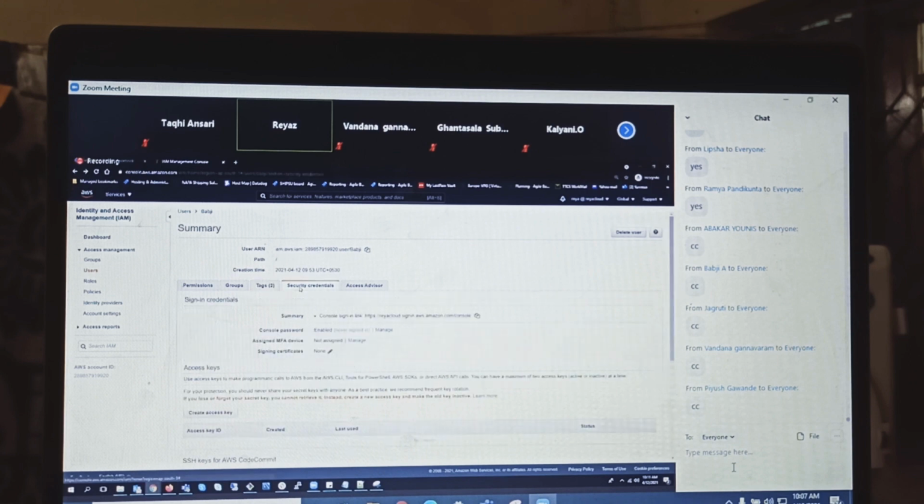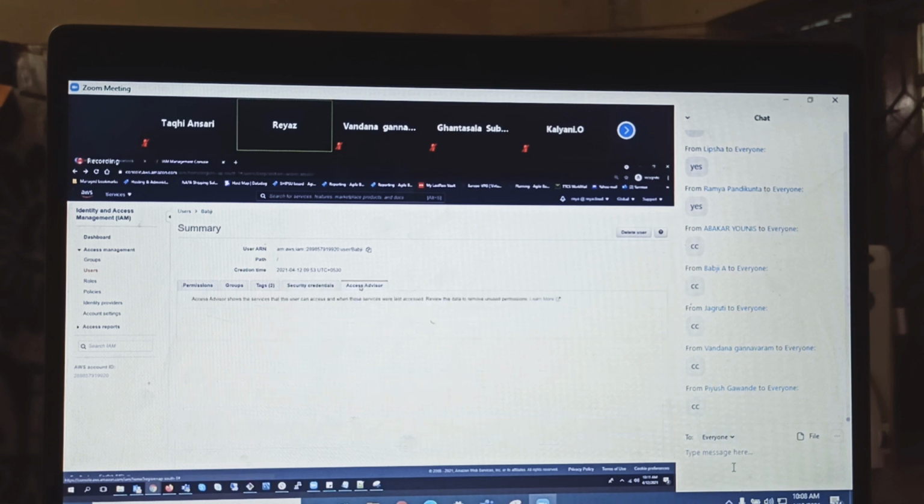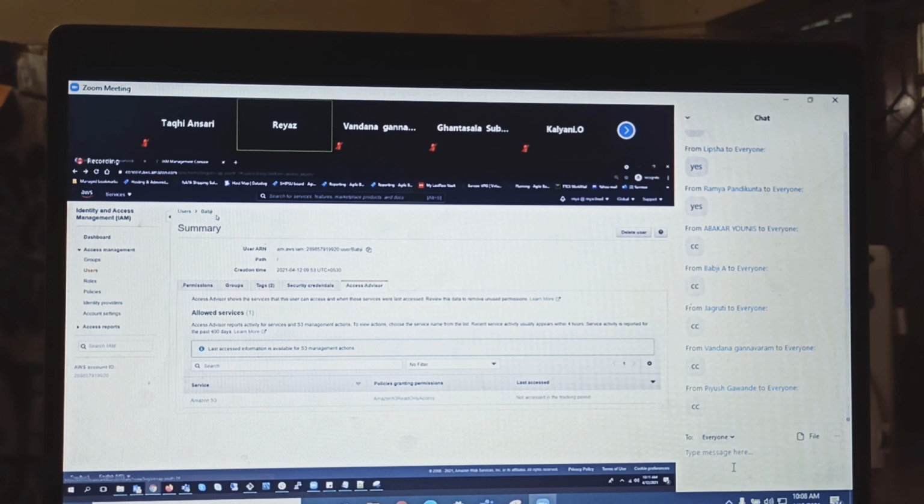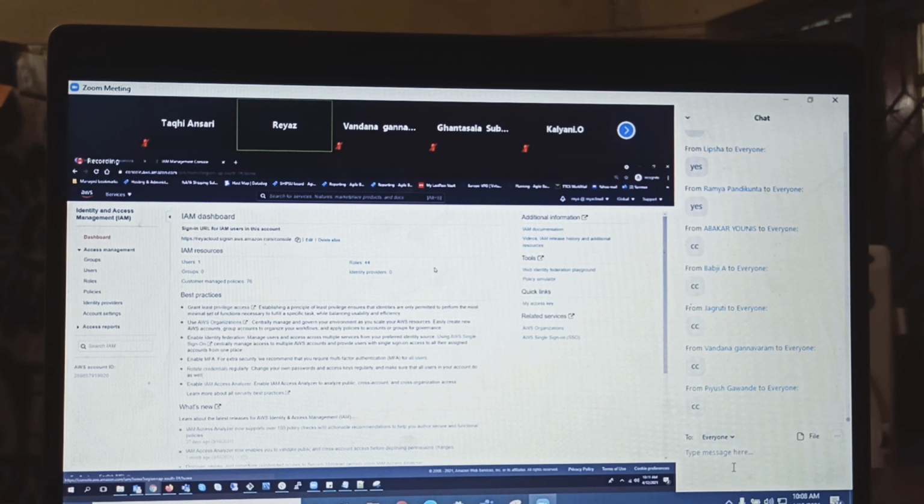So, next here is security credentials. Before coming to security credentials, let's say, for example, I told Babji, hey Babji, now at the moment, how do I see what kind of permissions Babji has? How do I know what kind of permissions Babji has? Where to go now?